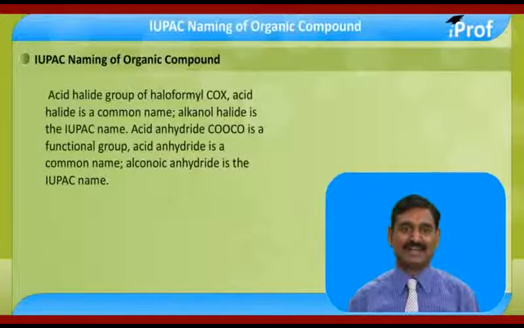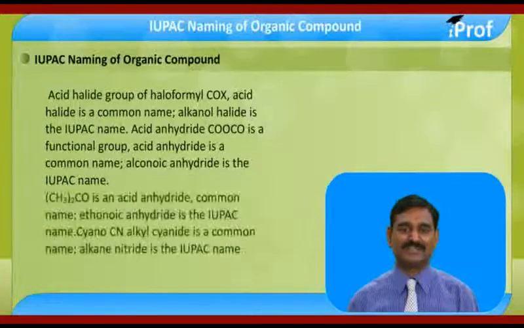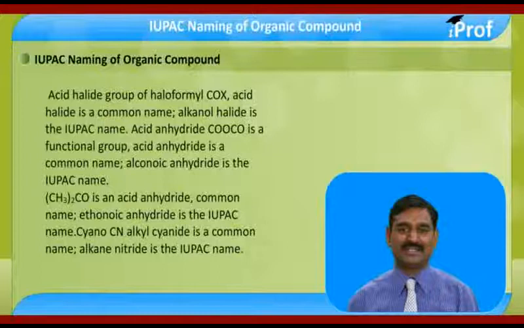Anhydride, acid anhydride COOCO, this is a functional group. Acid anhydride is a common name. Alkanoic anhydride is an IUPAC name. CH3CO whole twice O, this is an acid anhydride, a common name. Ethanoic anhydride is an IUPAC name.